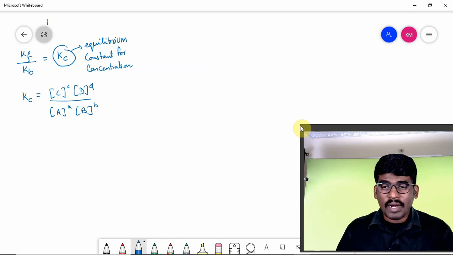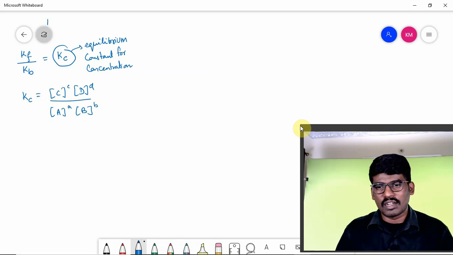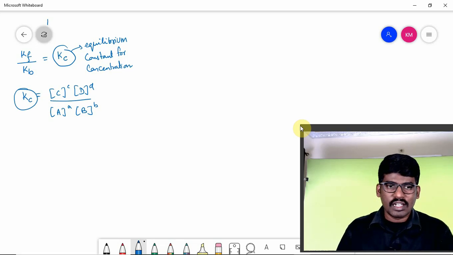In the numerator, we have the concentrations of products. In the denominator, we have the concentrations of reactants, with the stoichiometric coefficients raised as powers. So Kc is the equilibrium constant for concentrations. How do you define Kc?